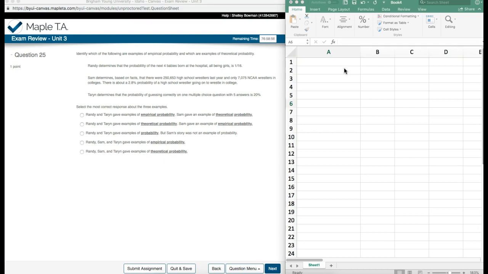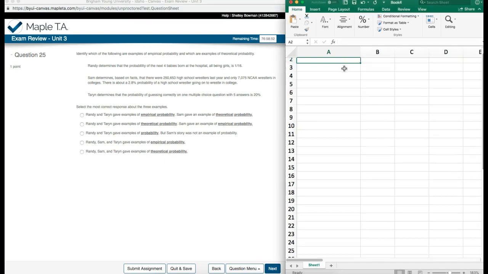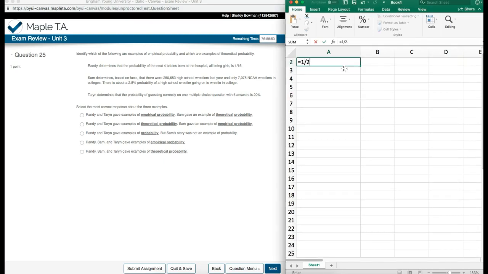So that's 1/2 times 1/2 times 1/2 times 1/2, which is 2 times 2 is 4, 4 times 2 is 8, and 8 times 2 is 16.